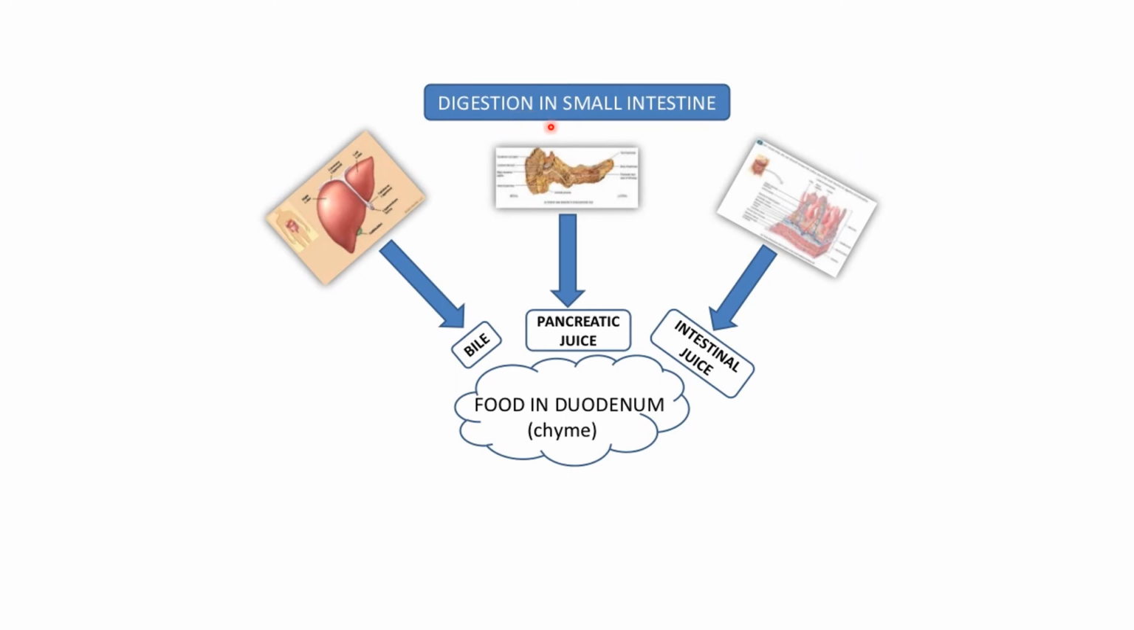Now let's see the digestion in the small intestine. In the small intestine, three secretions play an important role. From the liver, bile comes. Pancreatic juices come from the pancreas, and intestinal juices come from the intestine. Now food in the duodenum is known as chyme, because chyme is the processed, semi-solid food which is formed in the stomach.